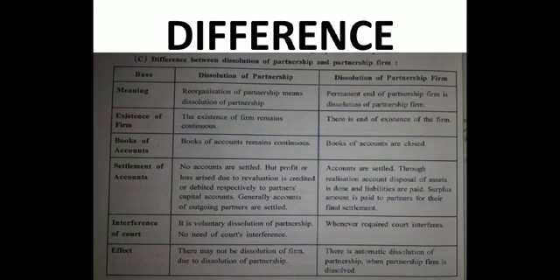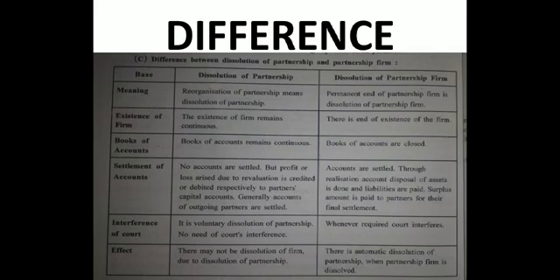Alright? And here they say, dissolution of partnership firm. I'm reading the last point. They say there is automatic dissolution of partnership when the partnership firm is dissolved. Of course, this is a simple point. If the entire partnership firm is dissolved, then obviously partnership is dissolved.